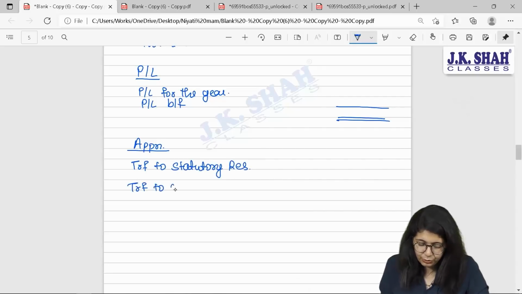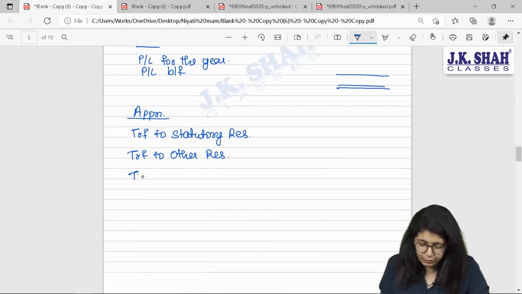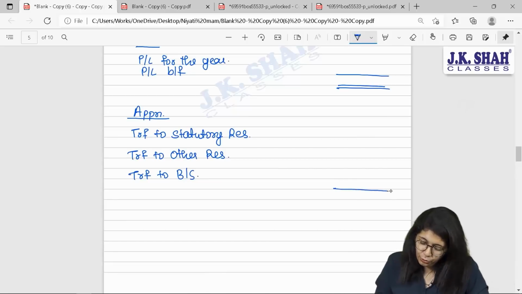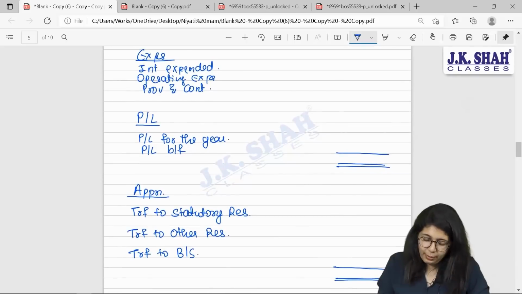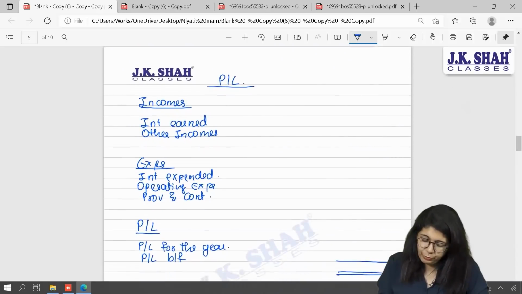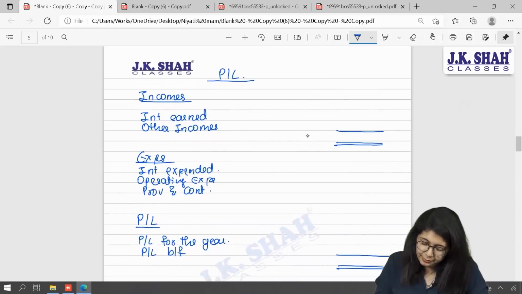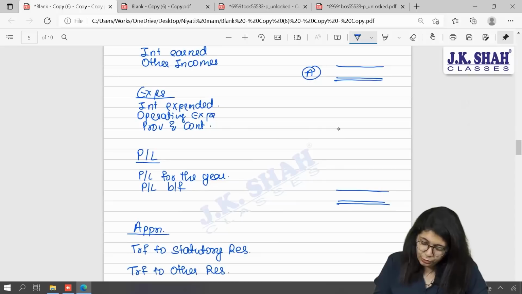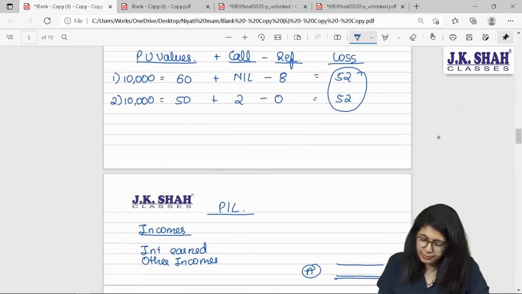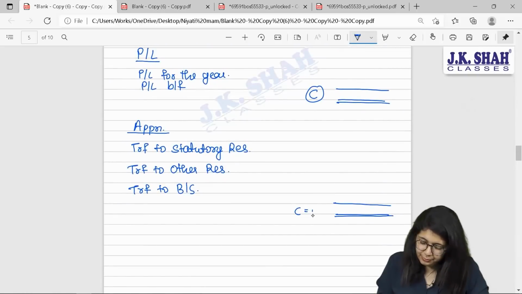Second will be transfer to other reserves, transfer to government or proposed dividend, and balance shall be transferred to balance sheet, or you can call it balance carried over to balance sheet. But your total of P&L should be same as appropriation. Here I am going to take my total of incomes as A, total of expense as B, P&L shall be C, and here C should be equal to D.